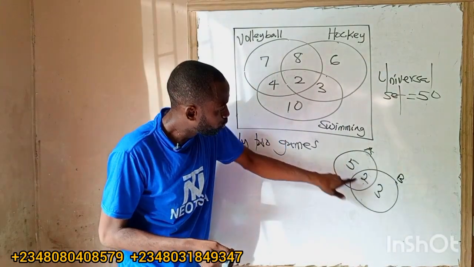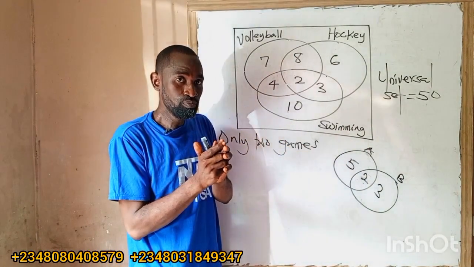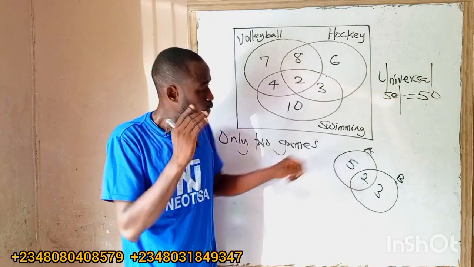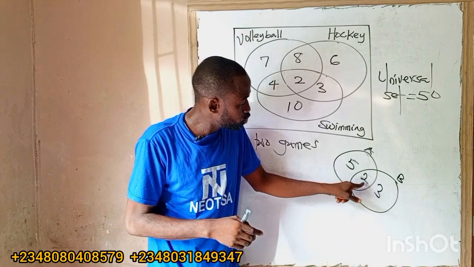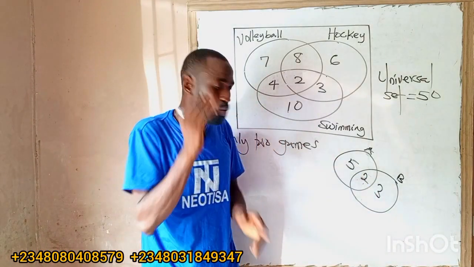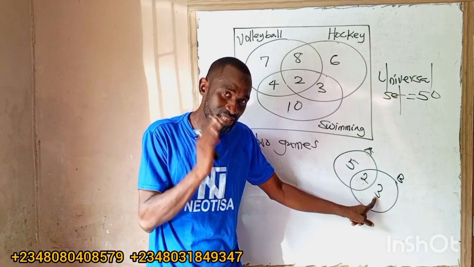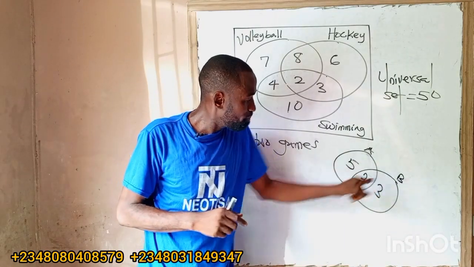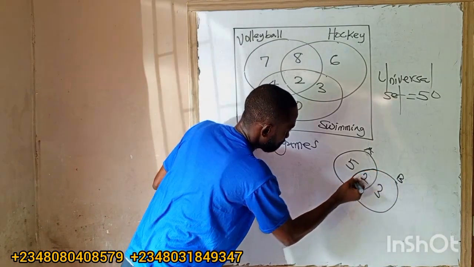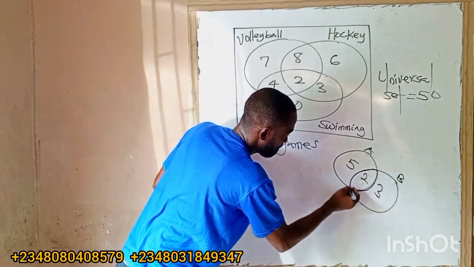What is A? A is 2 plus 5, which is 7. What is A only? A only is 5. What is B? B is 2 plus 3, which is 5. What is B only? B only is 3. What is A and B? A and B is 2. This thing is A and B. A and B is 2.